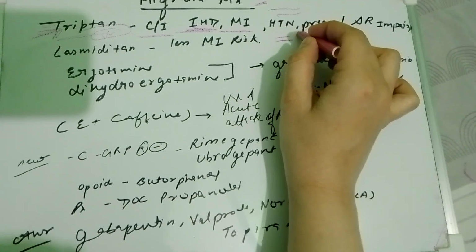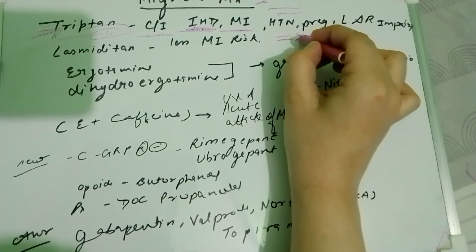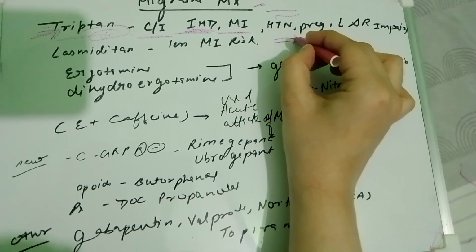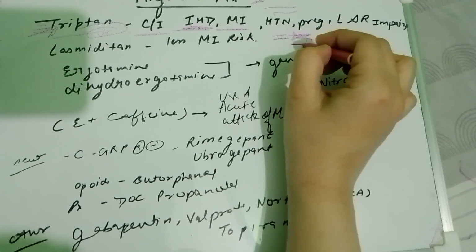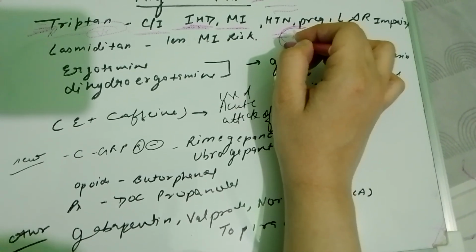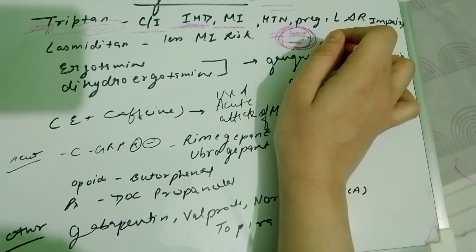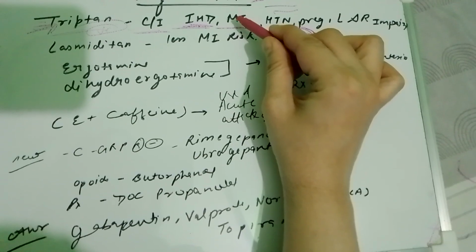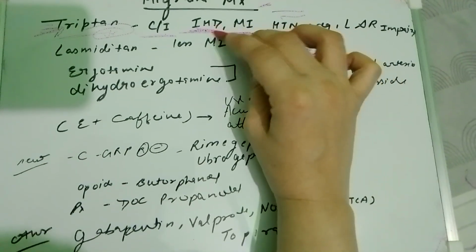If we constrict these vessels more, blood can't move forward. It will increase the MI, increase the heart attack, the patient will be in a critical situation, and might even die. That's why triptans are contraindicated. We should never give them in MI and ischemic heart disease.